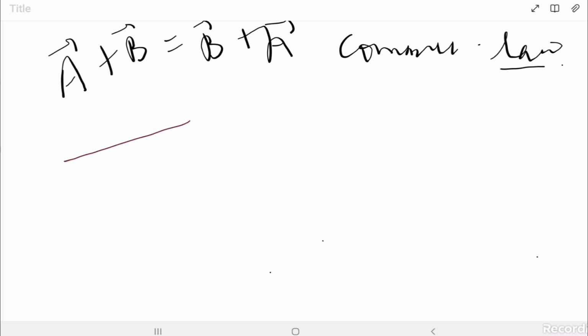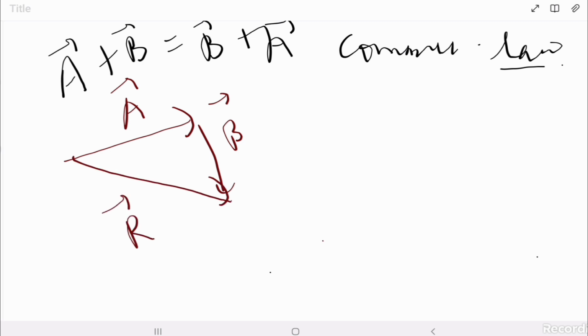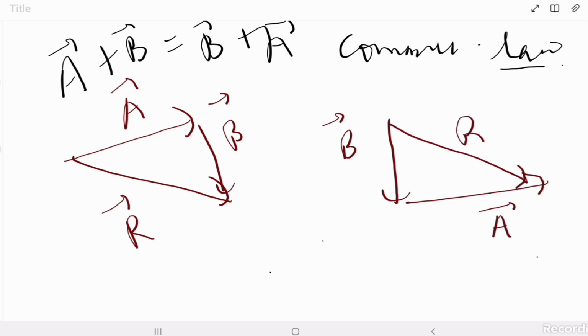This is A, and this is B. This is your resultant A plus B. Now this is B, and this is A. So this is your B plus A. So again you get R is equal to A plus B. So this obeys the commutative law.